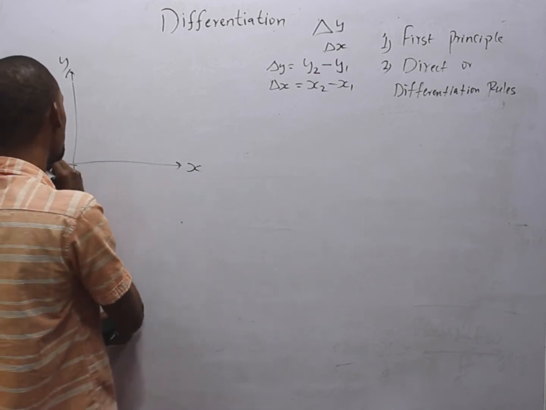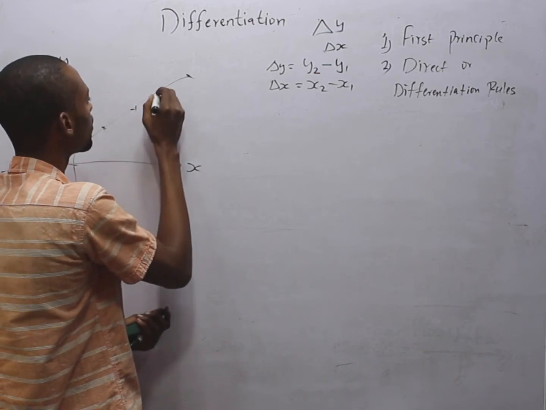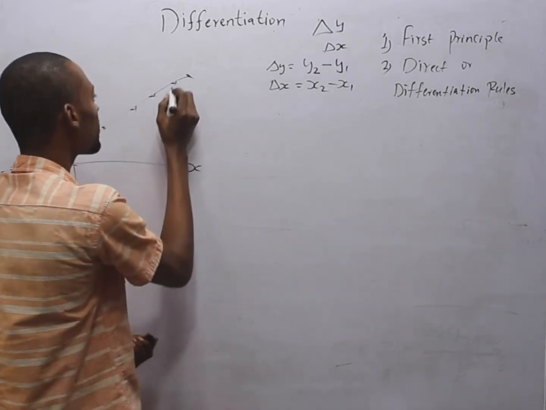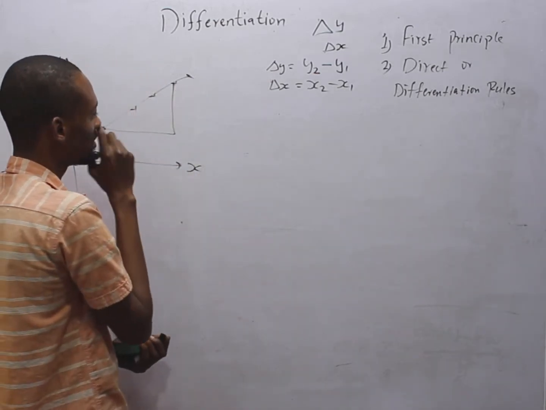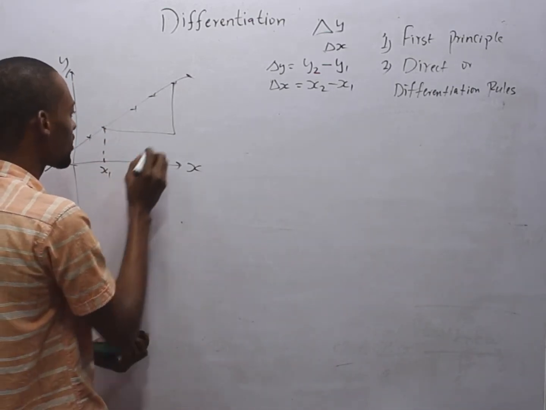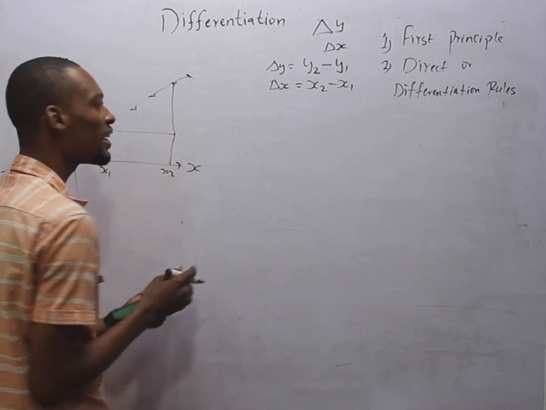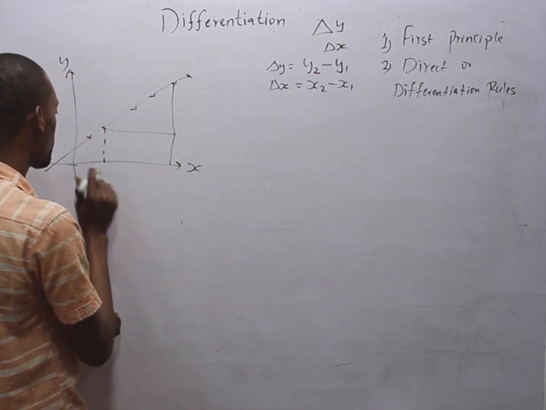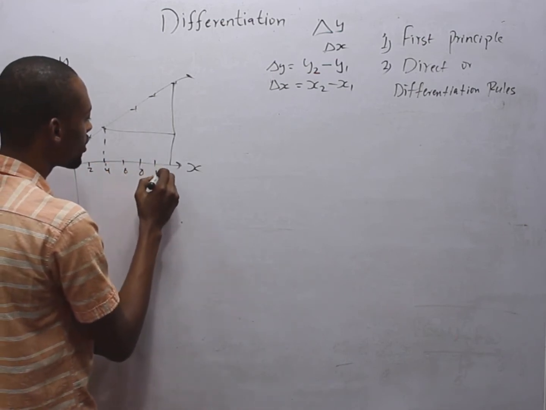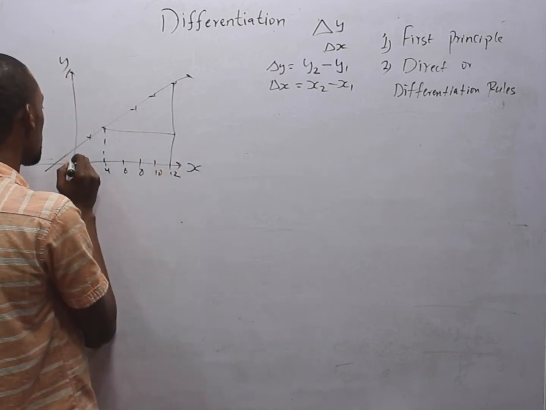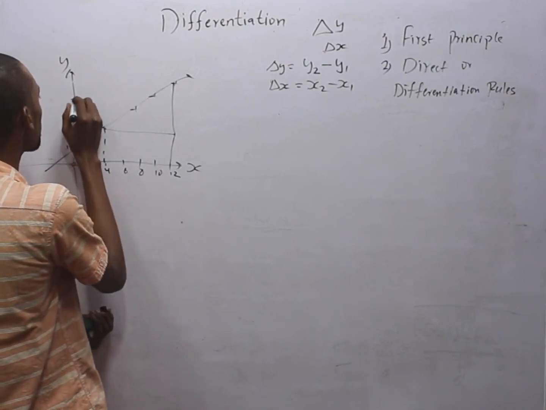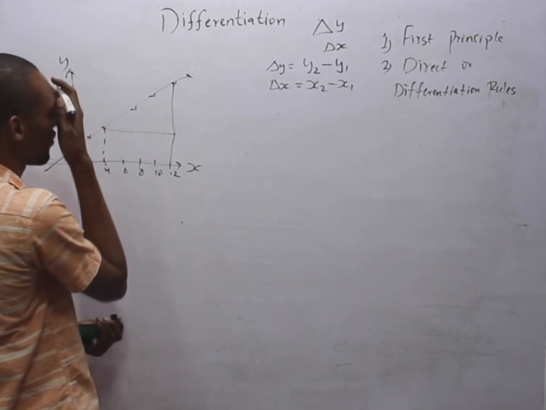And I also said that if you have points on the graph and you are asked to look for the slope, you simply join two points. Tracing down from the first point, you have the first value of s. Tracing down from the second point, you have the second value of s. Or let's say something like this. Here you have 0, 2, 4, 6, 8, 10, 12. And here you have 0, 1, 2, 3, 4, and 5.